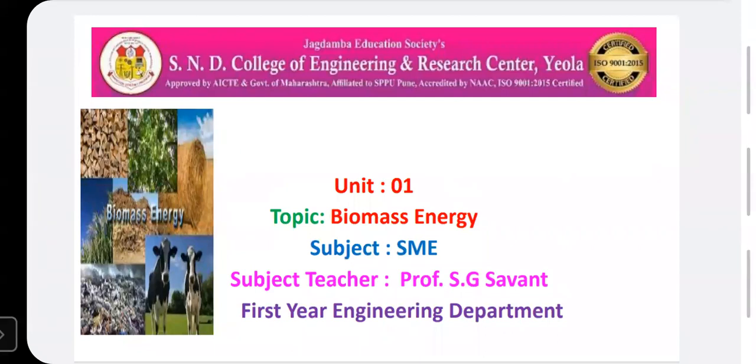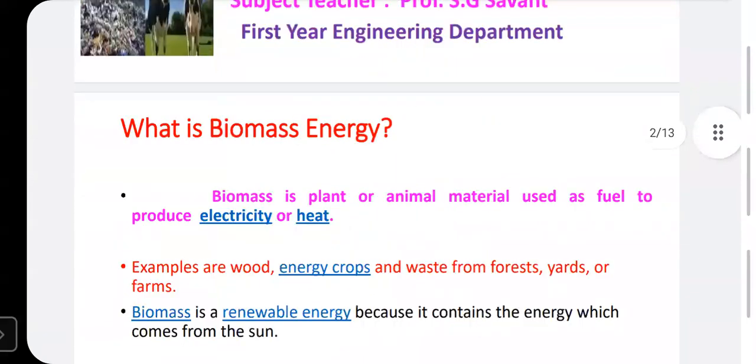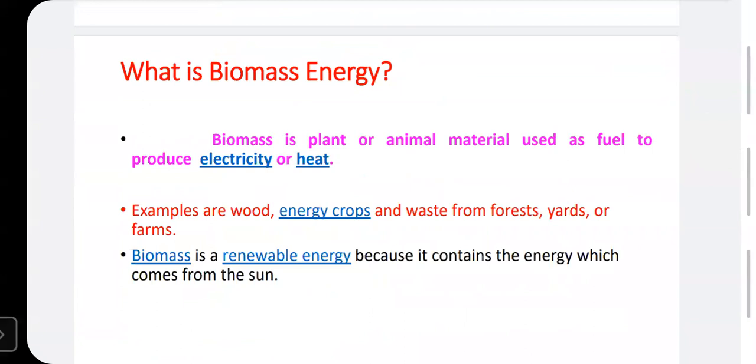Maybe all of you have already learned about biomass. What is biomass? Can anyone give a definition of biomass? Then we will discuss what biomass energy is. Biomass is nothing but the waste of animals, wood, and some plants.